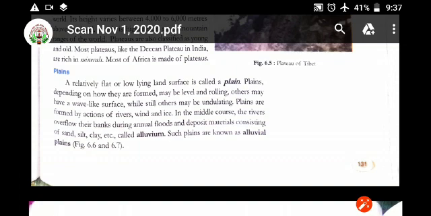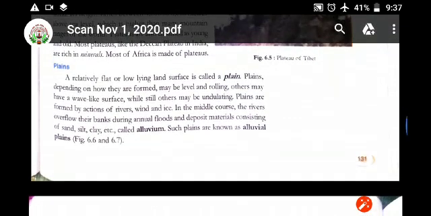A relatively flat or low-lying land surface is called a plain, right? Flat and low-lying land surface. Plains, depending on how they are formed, may be level or rolling. Others may have a wave-like surface, while still others may be undulating.